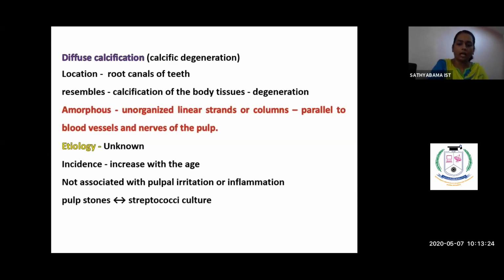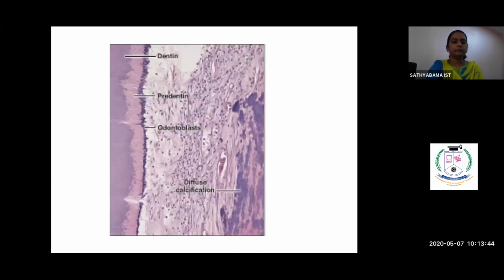The etiology is unknown. However, it is not associated with pulpal irritation or inflammation. And sometimes they have observed the presence of streptococci. Though it is not associated with dental caries, they have recovered streptococcus.